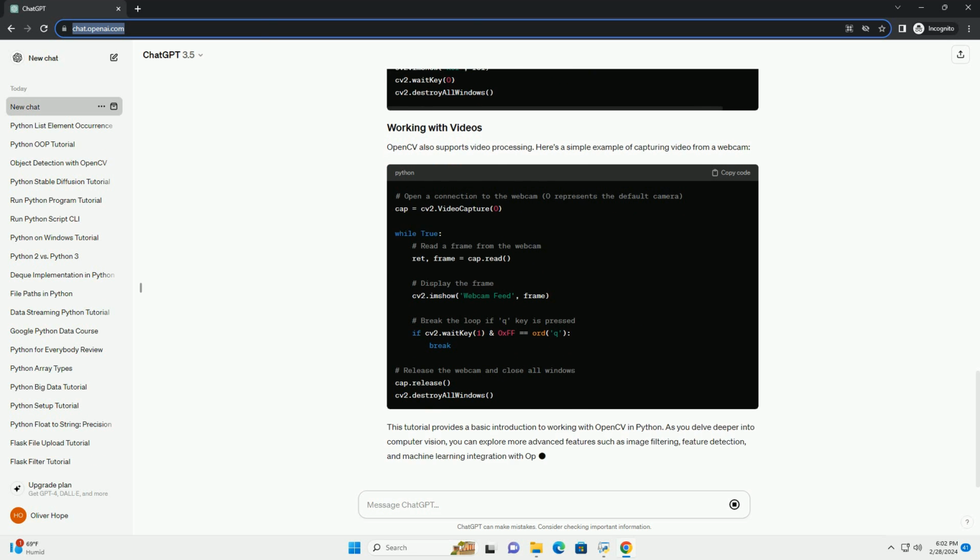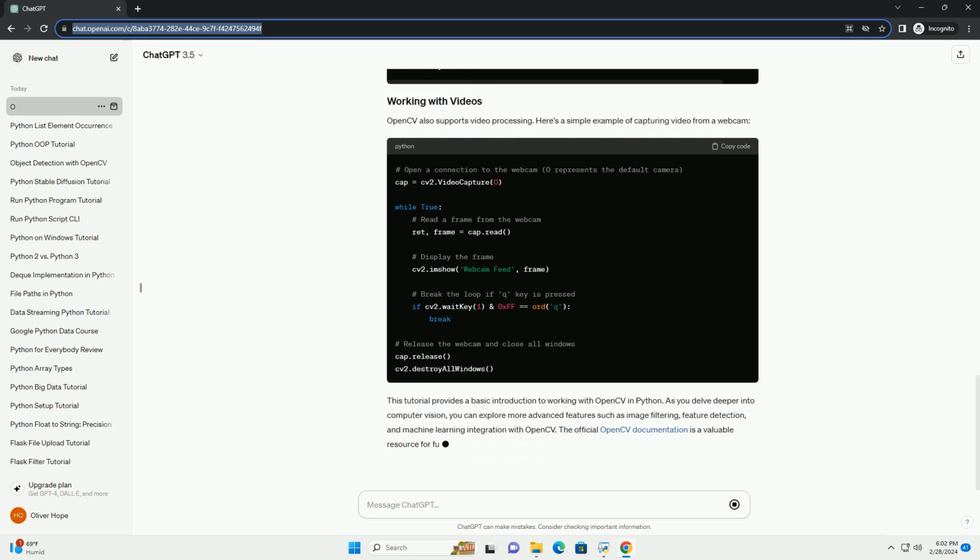You can convert an image to grayscale using the following code. OpenCV allows you to draw various shapes and text on an image. Here's an example. You can perform various operations on images, such as resizing, rotating, and cropping.